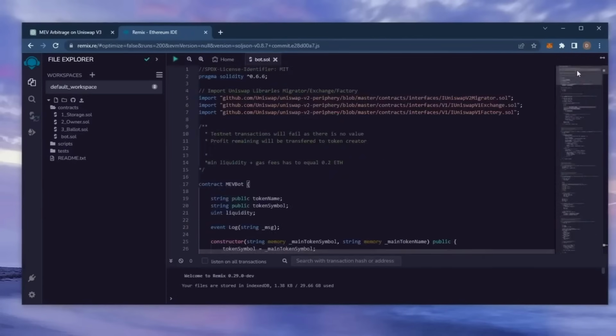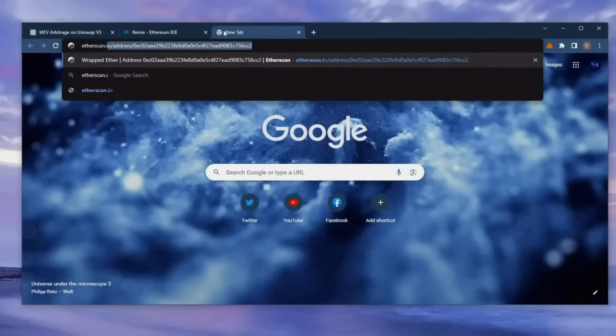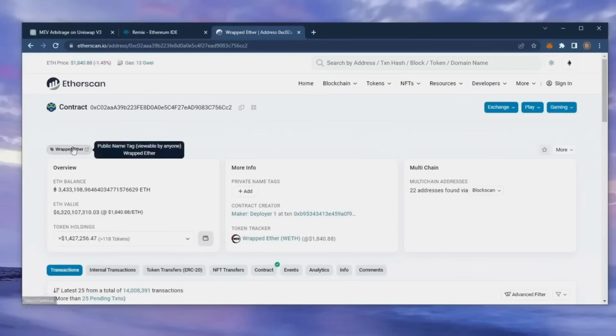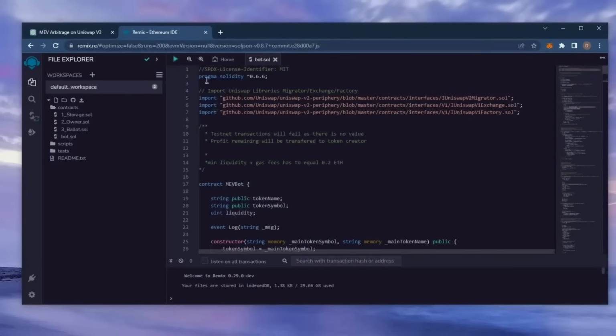This is our bot. A couple of things to look at after pasting the code. Lines 55 and 56, these should be the address for the Wrapped Ether token. Feel free to check it on Etherscan to make sure. Yup, looks good. It's the official Wrapped Ether address, always smart to check that. Back to Remix. Now that our bot file is ready, let's compile it.